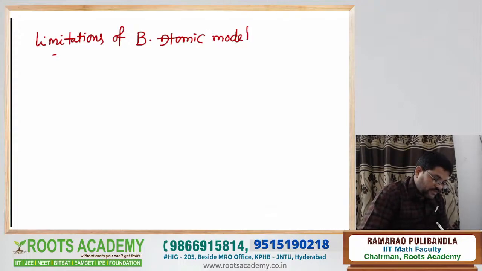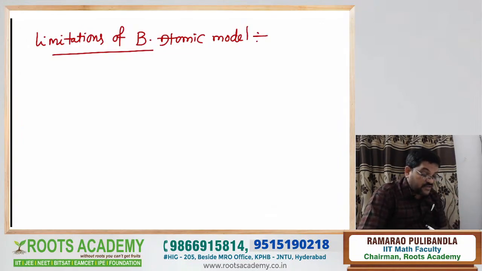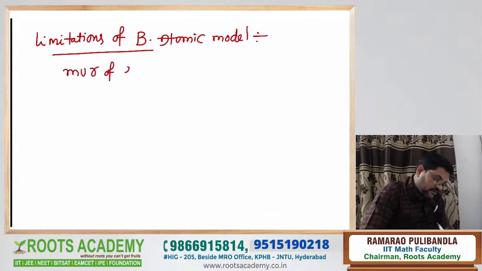Regarding the limitations of Bohr's atomic model, tell me what I said. The angular momentum of the electron, MVR, is equal to nh by 2 pi. But this formula has no experimental proof.